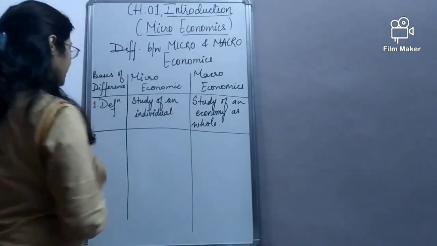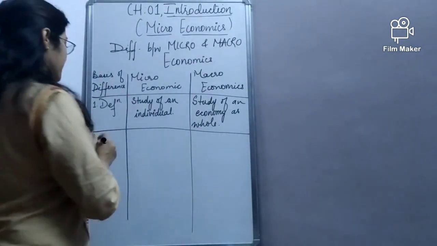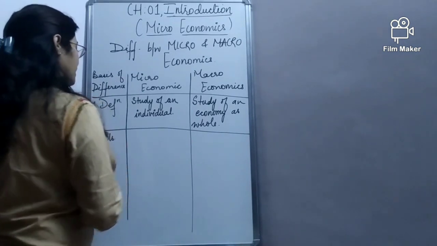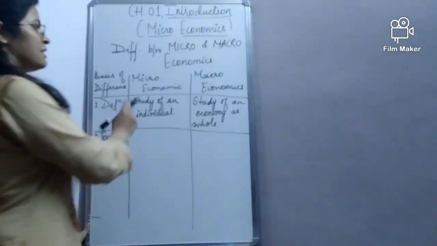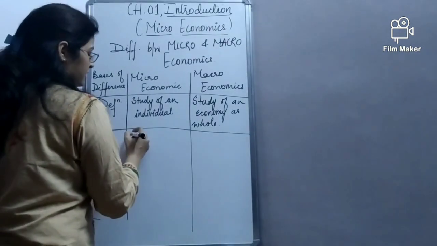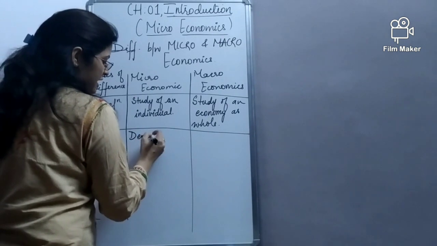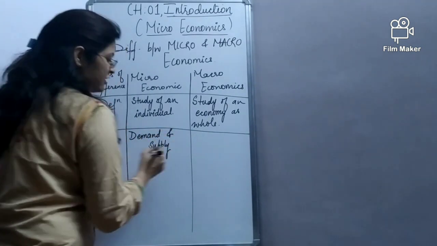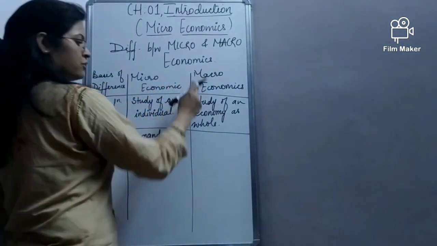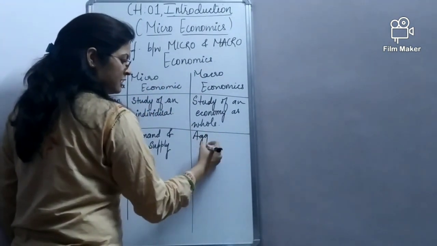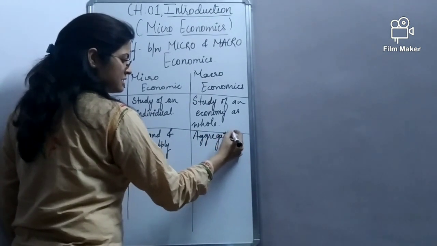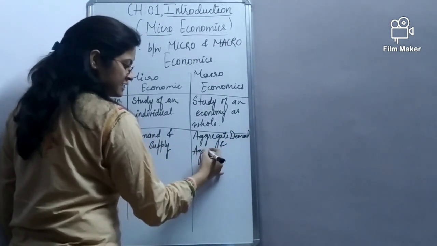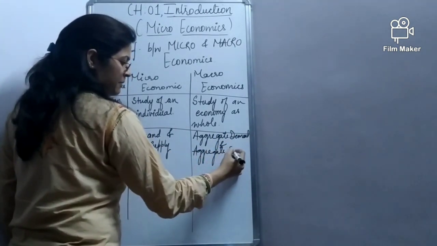The second difference is of its tools. The tools used in microeconomics are individual demand and supply, whereas the tools used in macroeconomics are aggregate demand and aggregate supply.